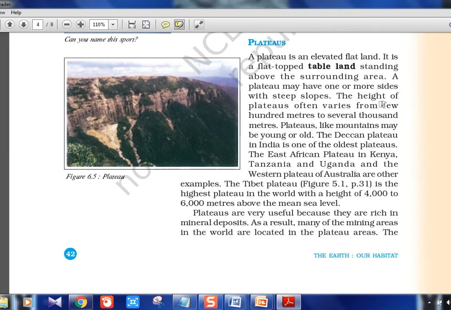Plateau, a flat topped tableland. Okay, so this is a picture of a plateau. So this is obviously elevated, but it's different from a mountain because this is how it will look. Examples: you will see Deccan Plateau, one of the oldest plateaus in the world. East African Plateau in Kenya, Tanzania, Uganda. Western Plateau of Australia. Tibet Plateau, very important for our country also because the monsoon system entirely originates from here.